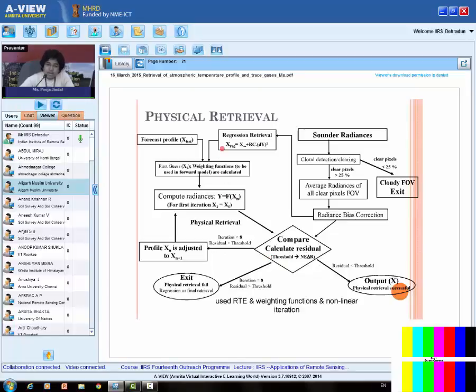So in the physical retrieval, we take the first case profile, calculate weighting function, then compute the radiances. The radiances are compared with the sounder radiances. If the difference is less than a threshold fixed, we say the physical retrieval is successful. And if it is greater than threshold, we adjust the profile until we get the residual less than threshold, or the number of iterations are 8.